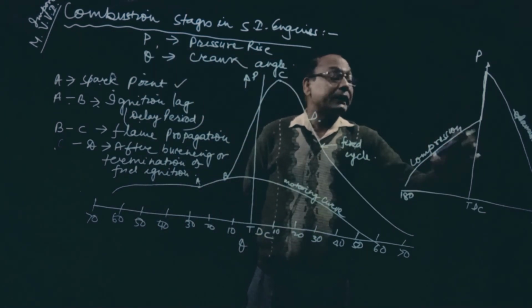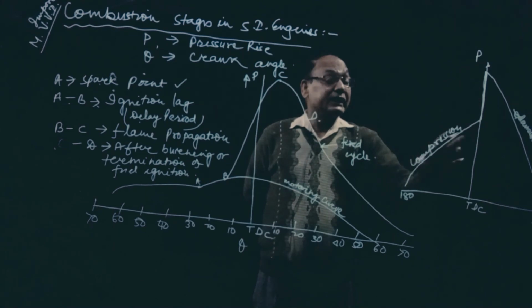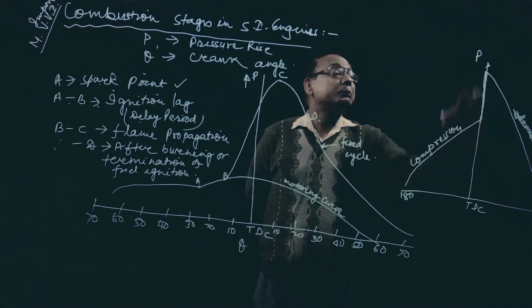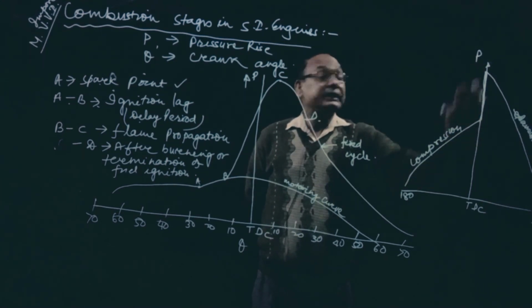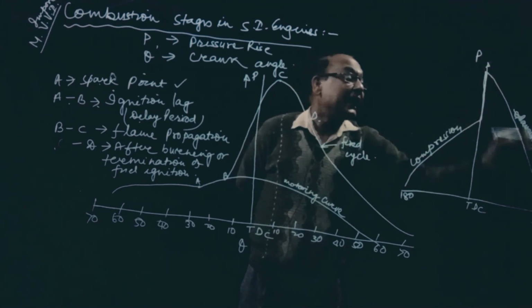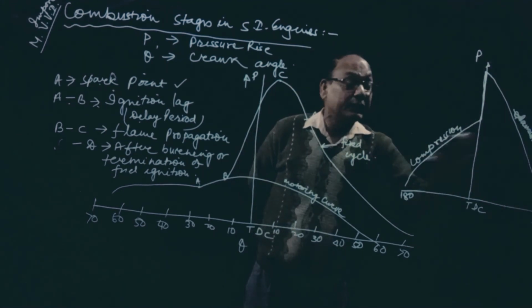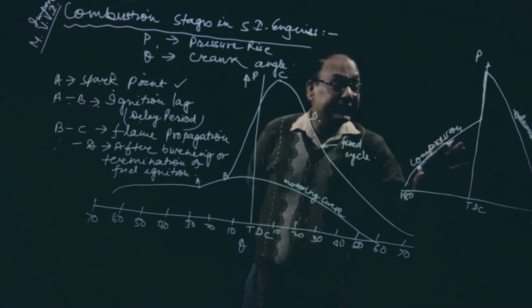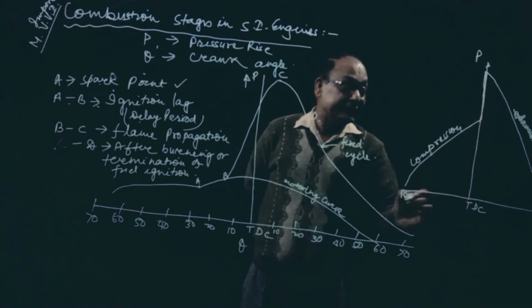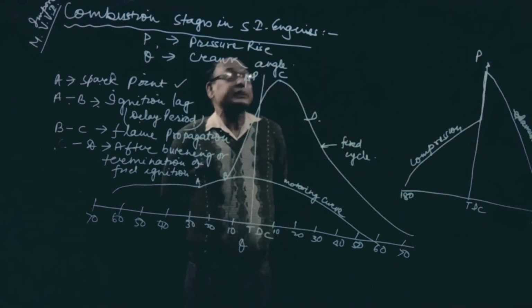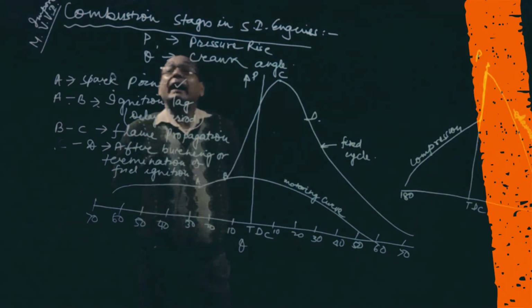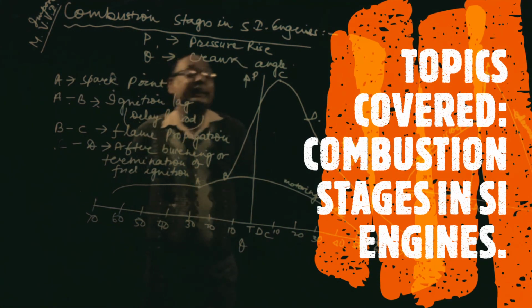So this is compression. Due to compression, see here, the pressure rises like this from point C to D, that is a sudden pressure rise. This is expansion and this is compression, and there is also a pressure rise during the compression and expansion. And I will discuss the rest of the things in the next class. Thank you.